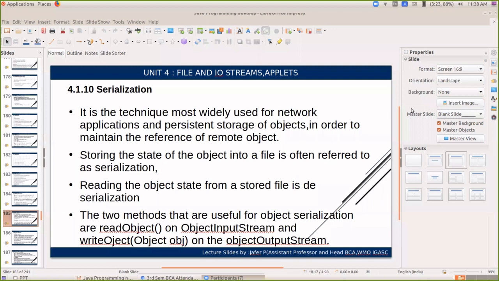The other name of distributed application is network application. Why? Because these applications run with the help of internet. Without internet, you cannot run these kinds of applications. So this serialization technique is used in such applications, that means network applications.